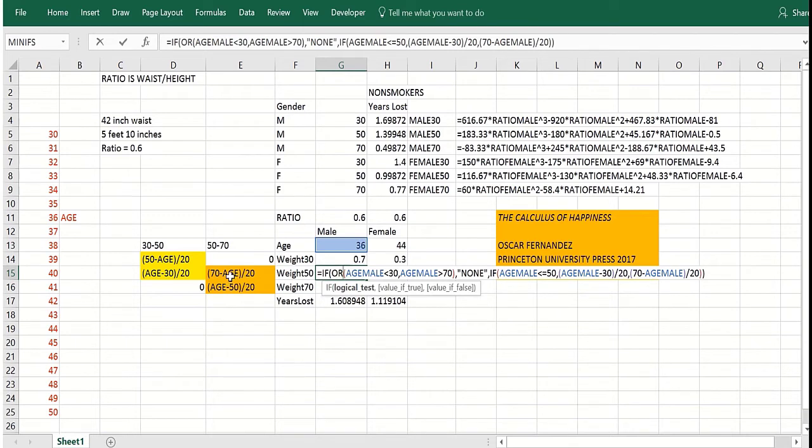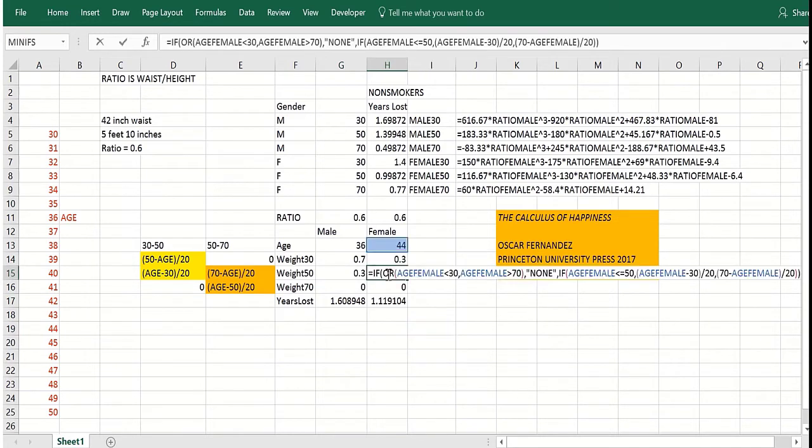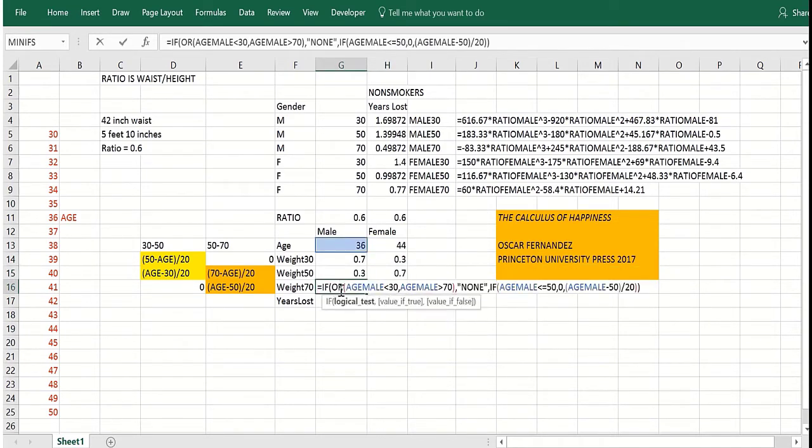So like if they're 56, you'd use 70% of the weight for the 50-year-old equation. Okay, so we've got that done there. Now here for the females, it's the same thing, but do age females. Now what about for the 70, basically how much weight do we give the 70-year-old equation? Well, if they're less than 30 or greater than 70, we still have none. If they're less than or equal to 50, we have a 0 because we don't give it any weight. Otherwise, we would do the age of the male minus 50.